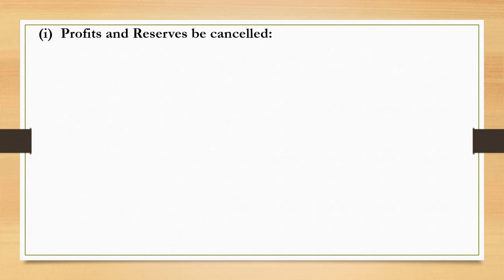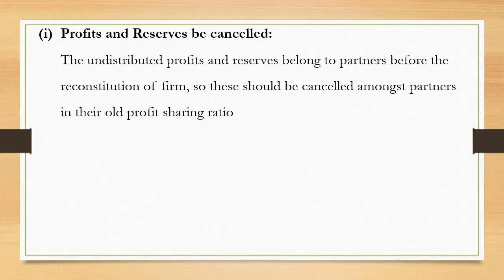What if the profits and reserves be cancelled? The undistributed profits and reserves belong to partners before the reconstitution of the firm, so these should be cancelled amongst the partners in their old profit sharing ratio. Because the reserves are available with the firm before reconstitution, these reserves or profits are to be distributed amongst old partners in their old ratio.